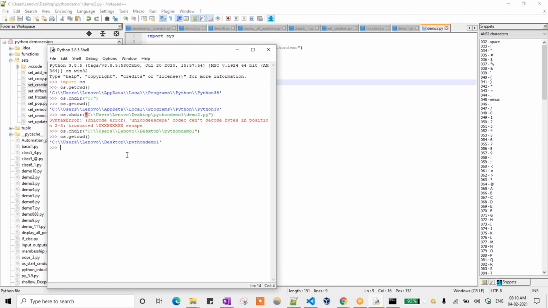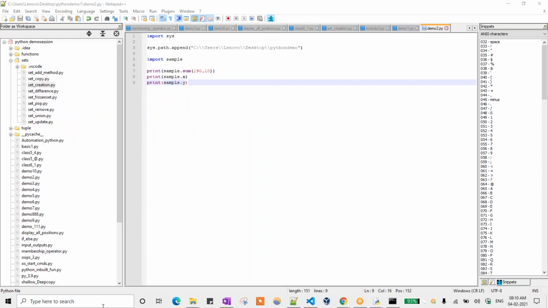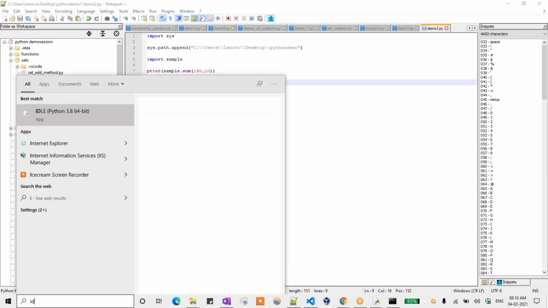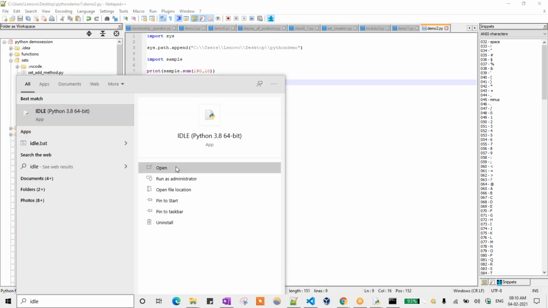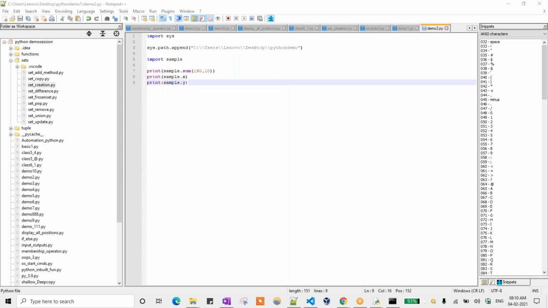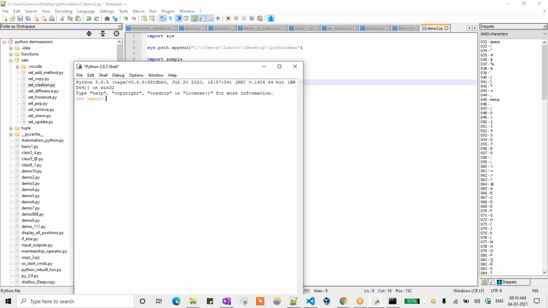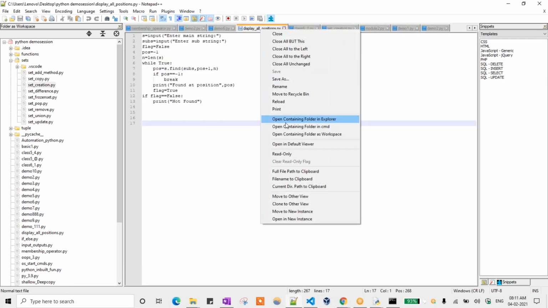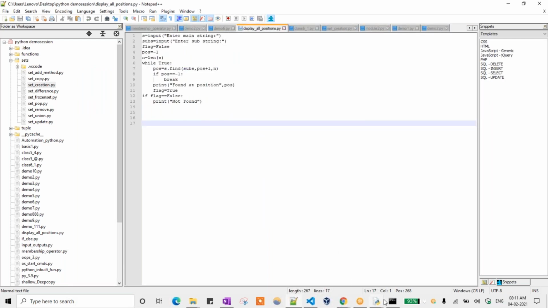Whatever directory it is right now, if I close that one, again it will go to the same location. So if I go to IDLE once again, I'm typing import os. Okay. os dot getcwd. Now again it will come to the main directory itself. If I want to move to display all functions.py, I need to go to that one. So I need to copy that particular path and change to that directory now.